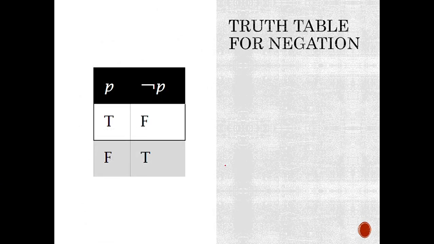This is the definition of the truth table, because whenever we define some compound proposition, we define it with the help of a truth table. The truth value of the negation of p is false when p is true, and it is true when p is false.